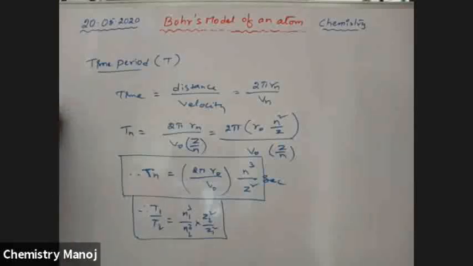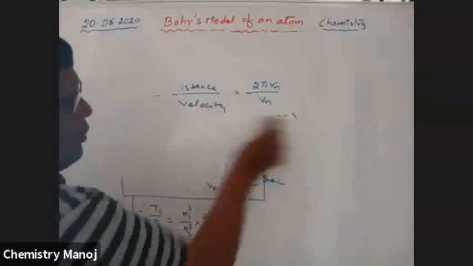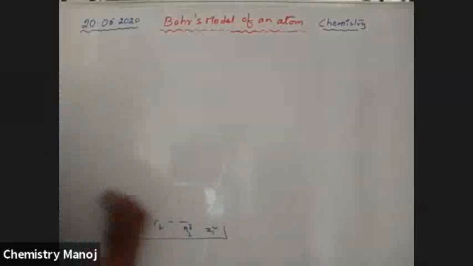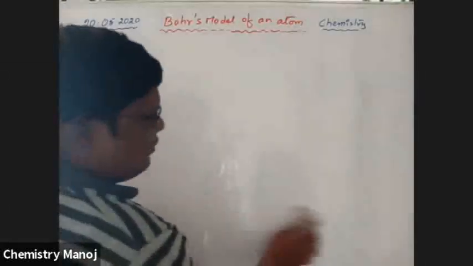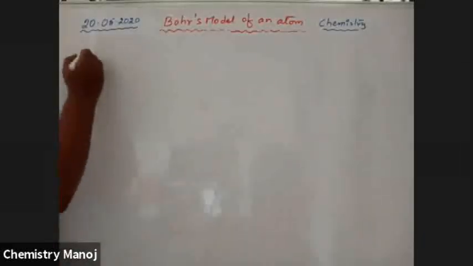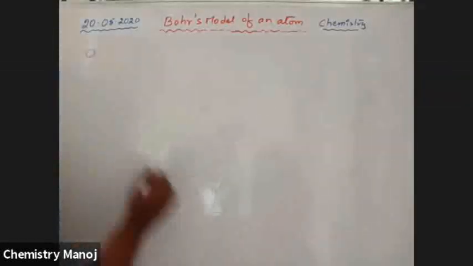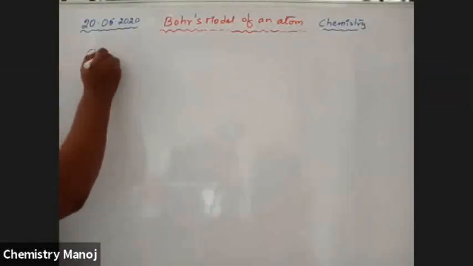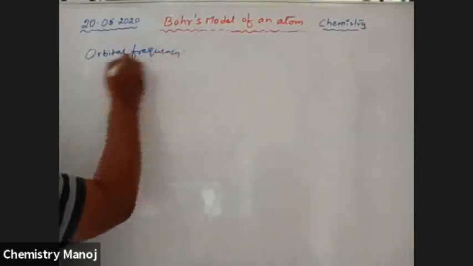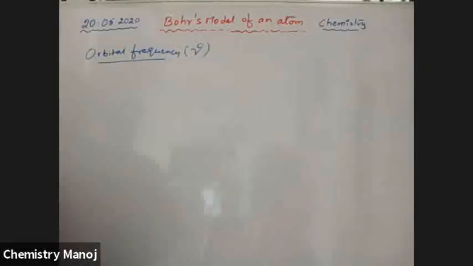Next one, frequency. That means how many revolutions per second an electron makes in an orbit. The number of revolutions made by an electron in 1 second is called orbital frequency, indicated with the letter mu.